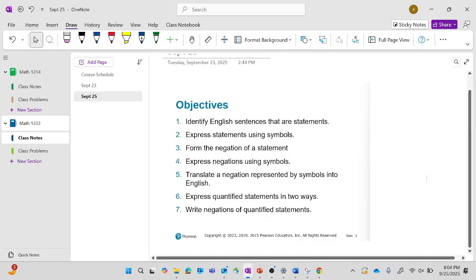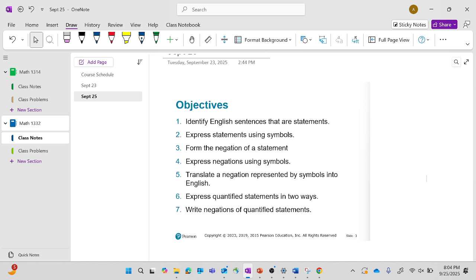So these are the objectives we're going to be going over today, guys. You can go ahead and read them, take a picture of it, write them down, whatever you like.